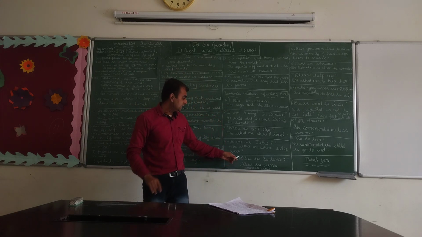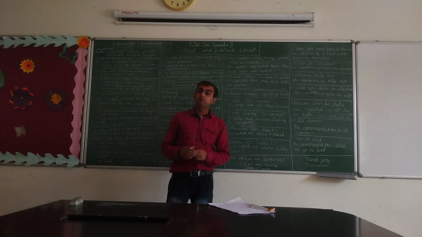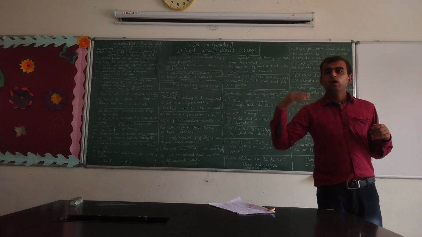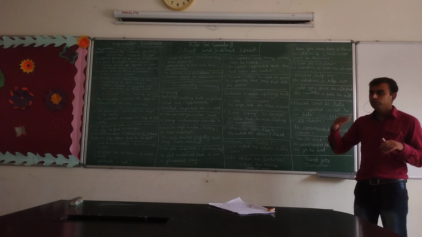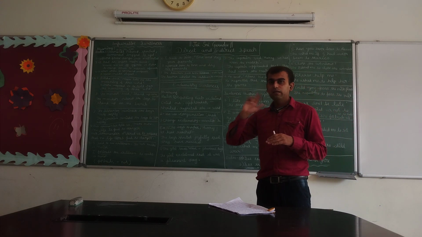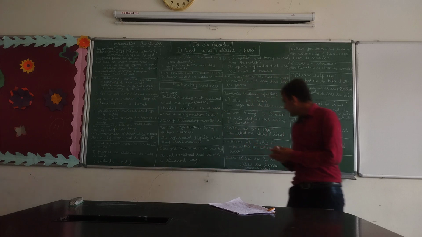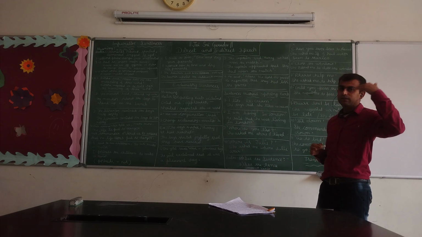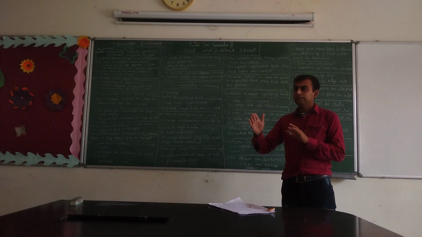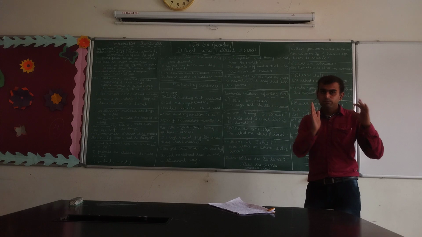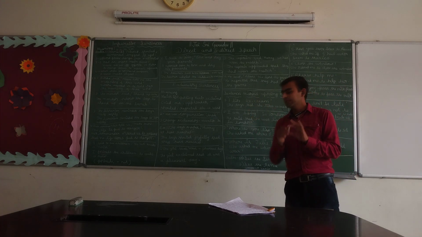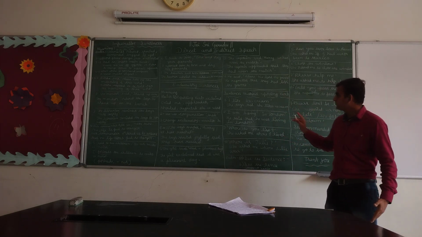In such cases, first we have to see what type of sentence it is, whether it is assertive, interrogative, imperative, or exclamative, and we have to follow the rule of that particular sentence for that particular phrase or clause. Second, we have to see what type of tense it is. I have already taught how the tenses get changed in my previous video. Simple present changes into simple past, present continuous changes into past continuous, etc. Now let us see one by one.